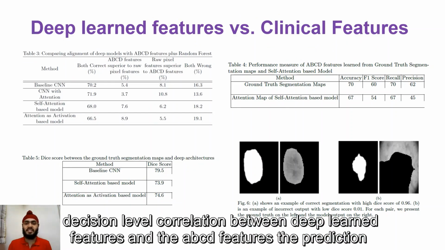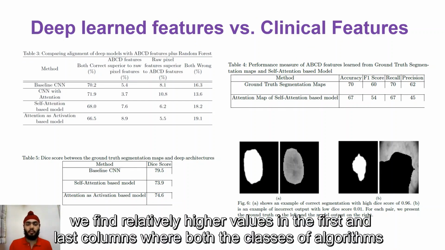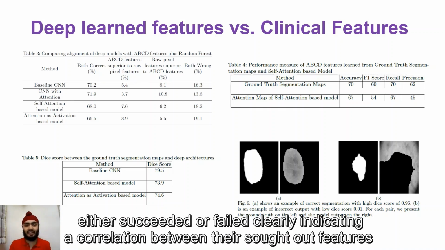To justify the decision-level correlation between deep learned features and the ABCD features, the predictions on the test dataset were analyzed using 4 major criteria as presented in table 3. We find relatively higher values in the first and last columns where both the classes of algorithms either succeeded or failed, clearly indicating a correlation between their sought-out features.